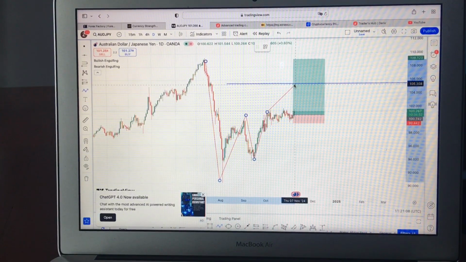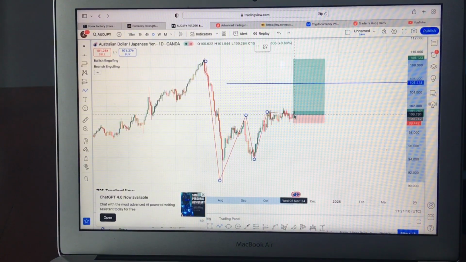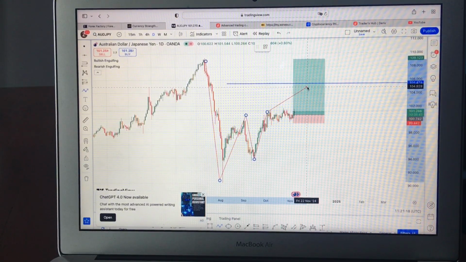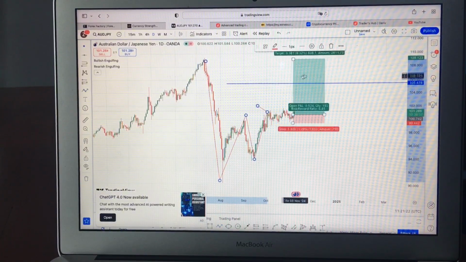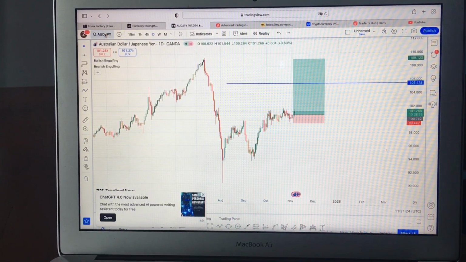But then this is my first TP, because I'm very sure that if price breaks officially above this ranging zone, the next thing we are waiting for is price to reach here, and once price gets there, I know that we are gone. It's a gone trade. There's nothing more. So that's that for AUD JPY.